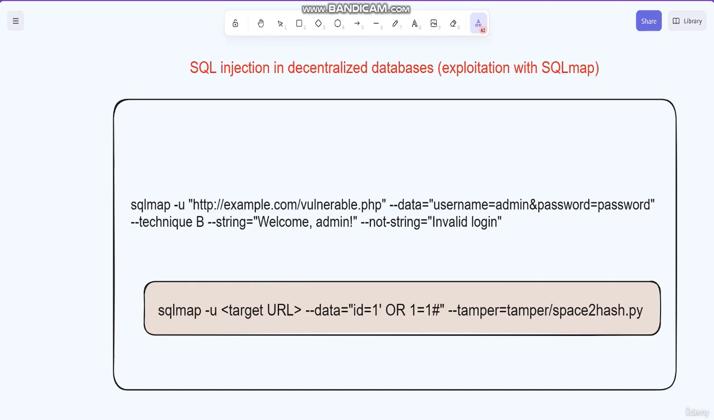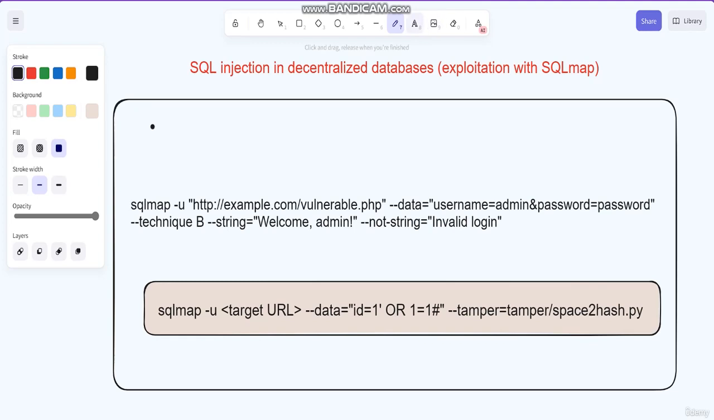Bypassing the database firewall. If a database has a firewall in place that blocks certain SQL commands or queries, you can try to bypass the firewall by using a technique called time-based blind SQL injection.